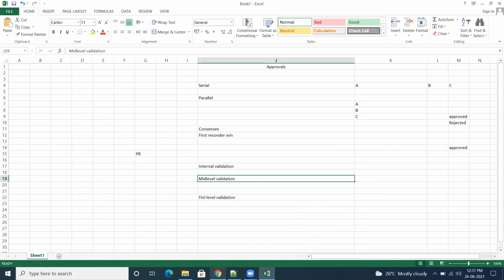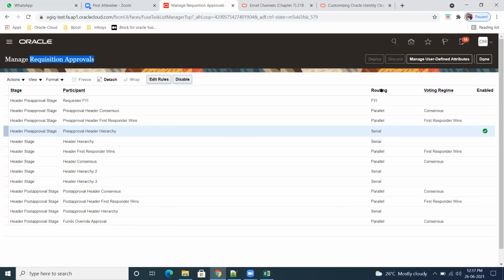One more thing you can observe here, we have a FYI. What does FYI mean? It is just a notification. The persons will receive the notification, but they don't have any authority or ability to either reject or accept that notification.